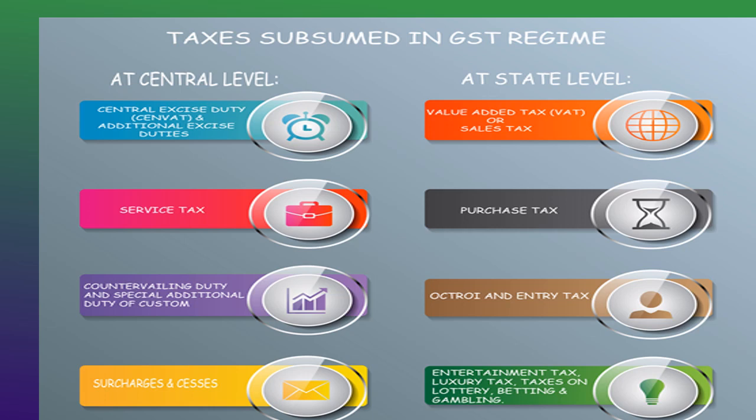Regarding the state level taxes which have been subsumed, we had value added tax or sales tax, purchase tax, octroi and entry tax. When any commodity is entering our state, octroi and entry tax are levied. Then entertainment tax, luxury tax, and taxes on lottery, betting and gambling. So these are the taxes which have been subsumed at the state level.